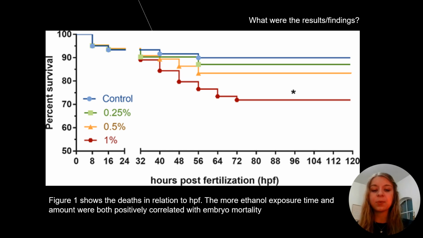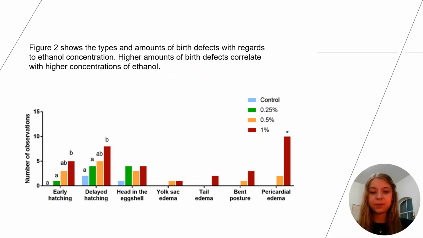So if you look at figure 1, it shows the deaths in relation to hours post-fertilization. Both more ethanol exposure time and amount were positively correlated with embryo mortality. And figure 2 shows the types and amounts of birth defects with regards to ethanol concentration. Higher amounts of birth defects correlate with higher concentrations of ethanol.